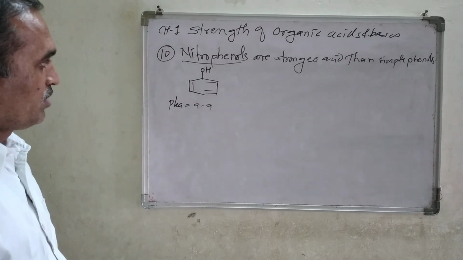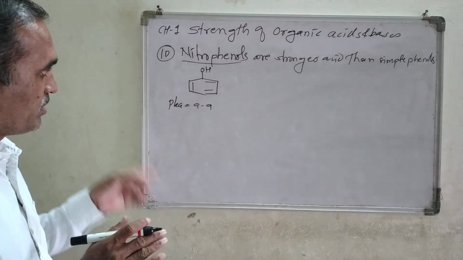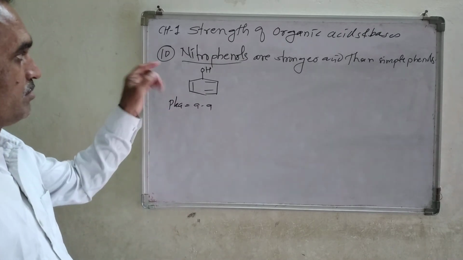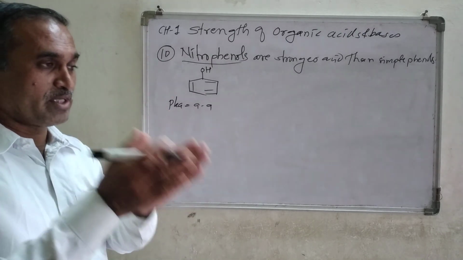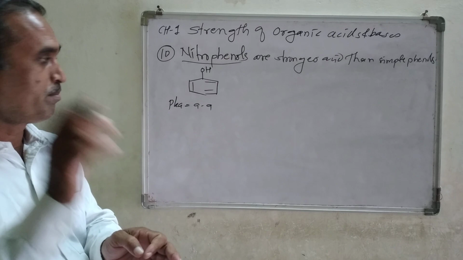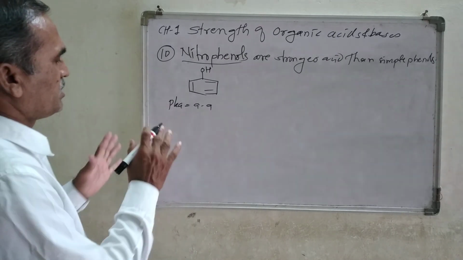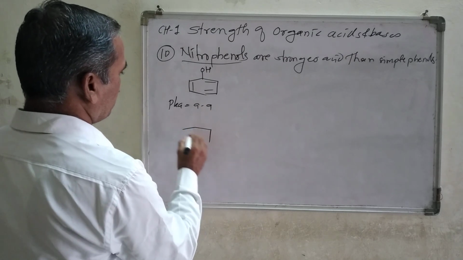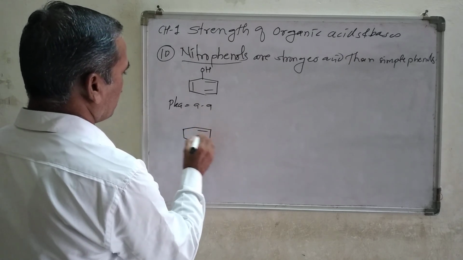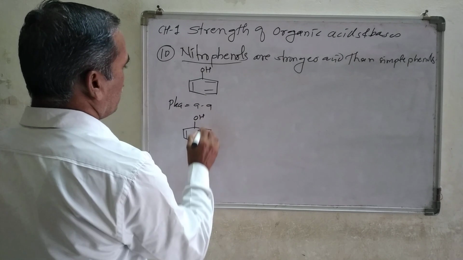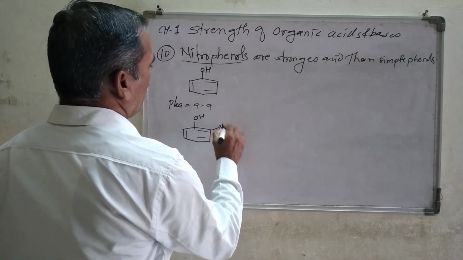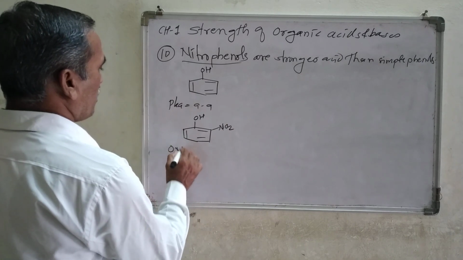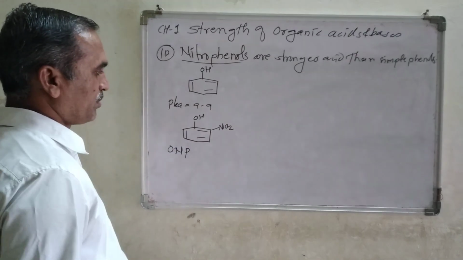So nitrophenols are orthonitrophenol, metanitrophenol, and paranitrophenol. Let us see the structure of the nitrophenols. This is OH, and here NO2. This is the structure of orthonitrophenol, ONP.